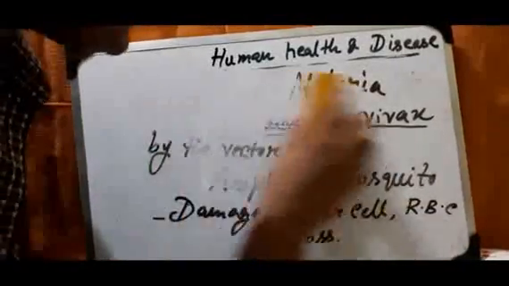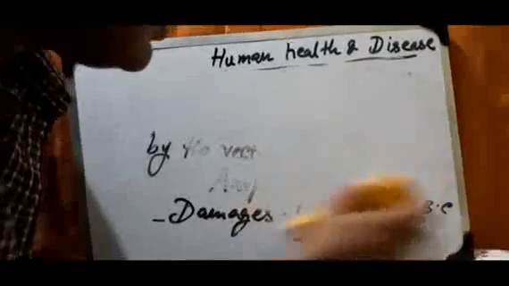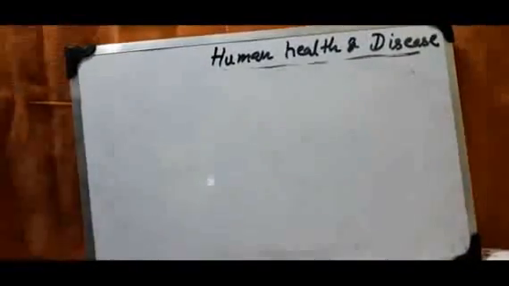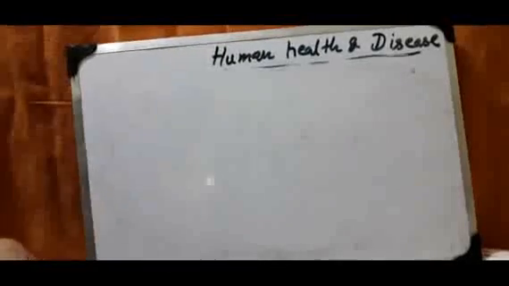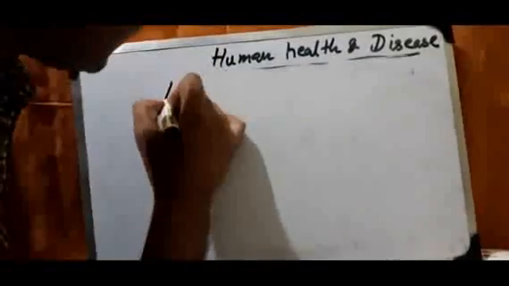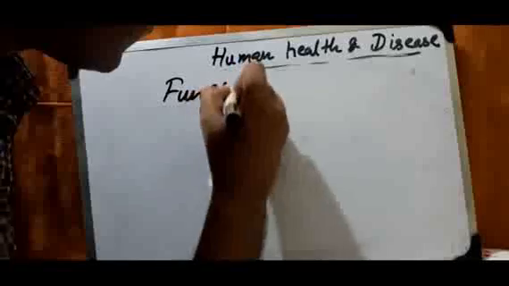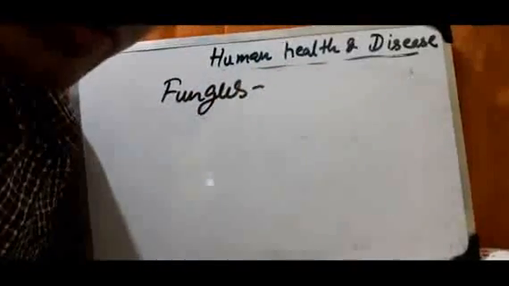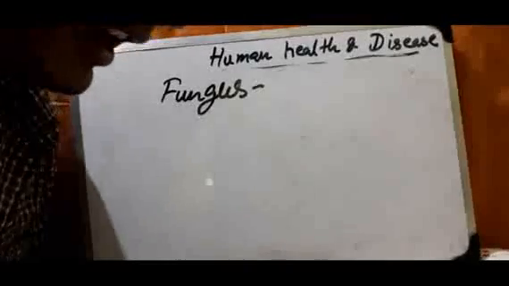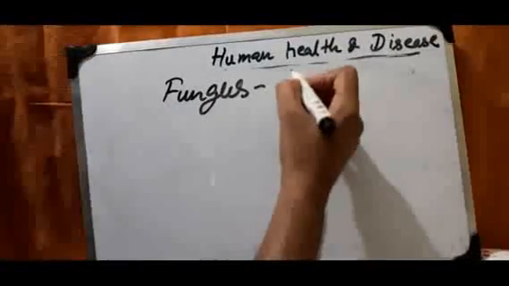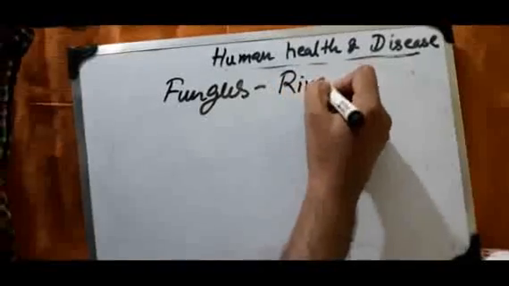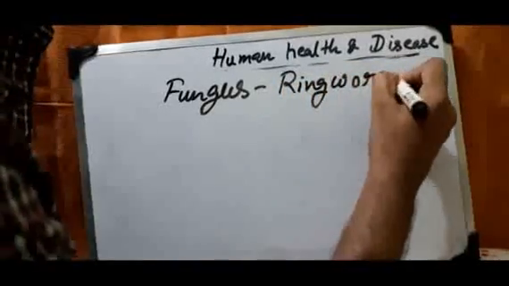So next, the last one, write down fungal disease. Next, write down fungus disease. The name of the disease is ringworm.